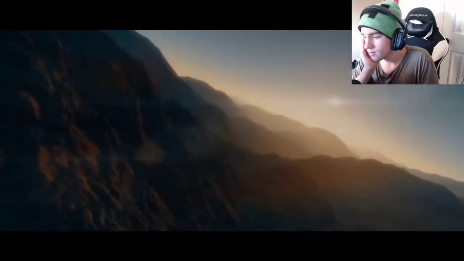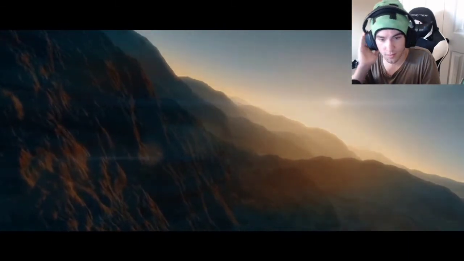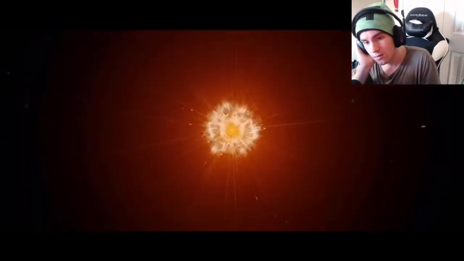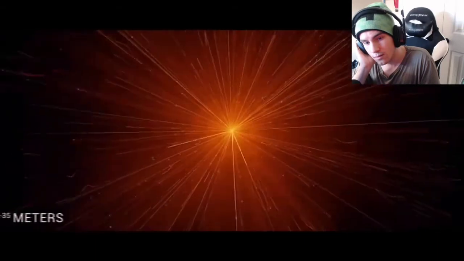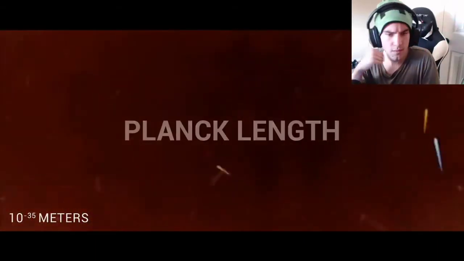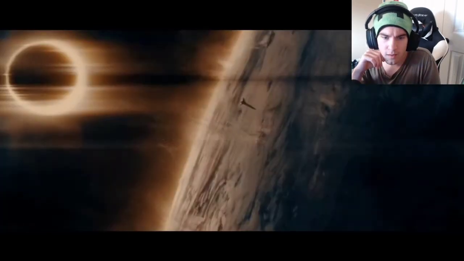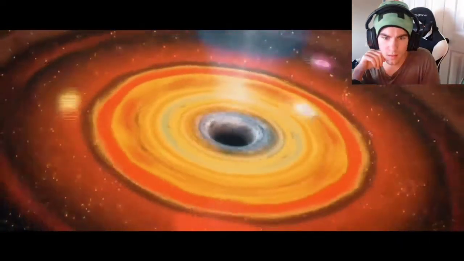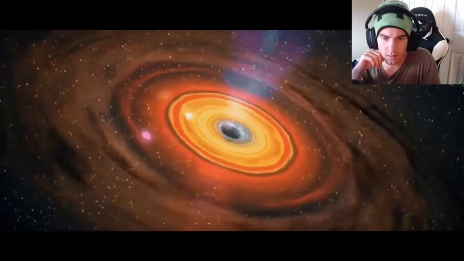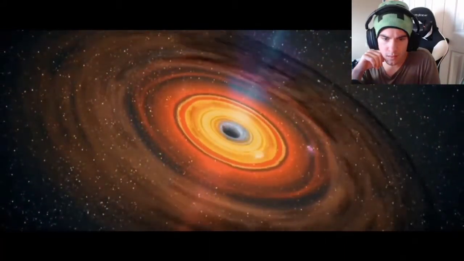Believe it or not, the powers of 10 put our universe into perspective quite nicely. Let's start with the really small powers of 10. At 10 to the negative 35 meters, we come to what is known as the Planck length. The Planck length is the smallest measurable distance in the entire universe. Much like at the center of a black hole, at a scale this tiny, the laws of physics break down and cease to be valid.